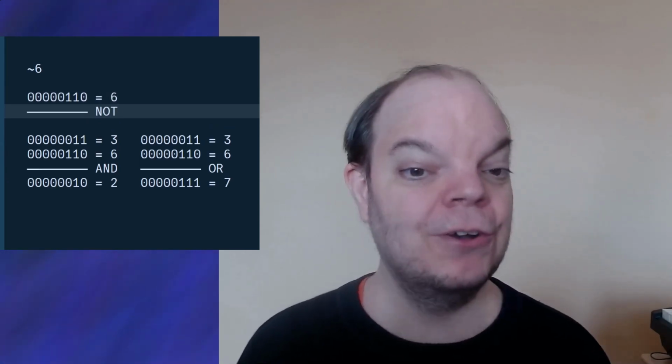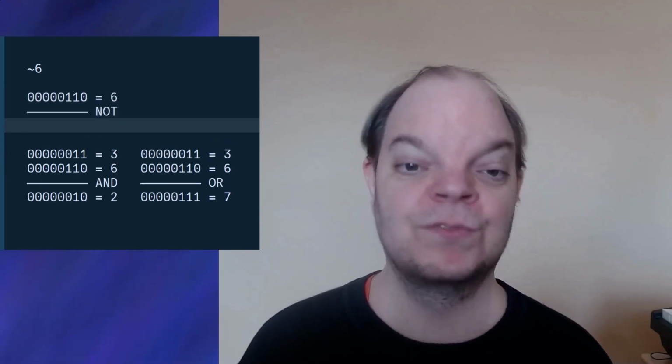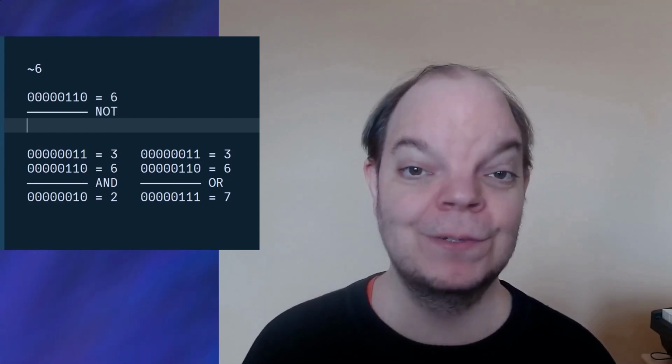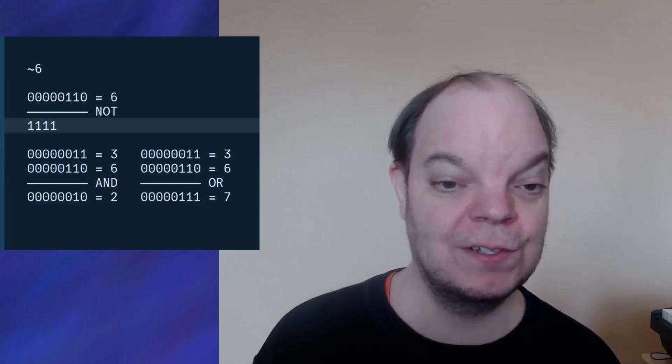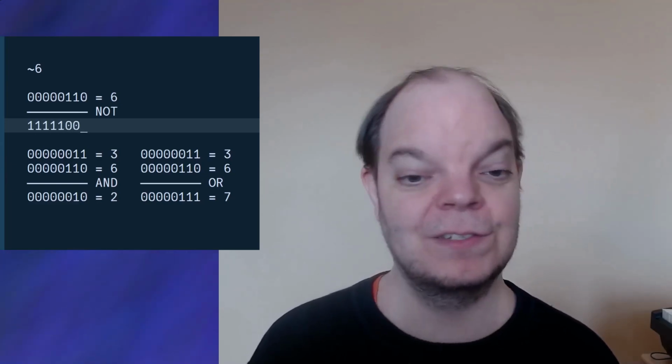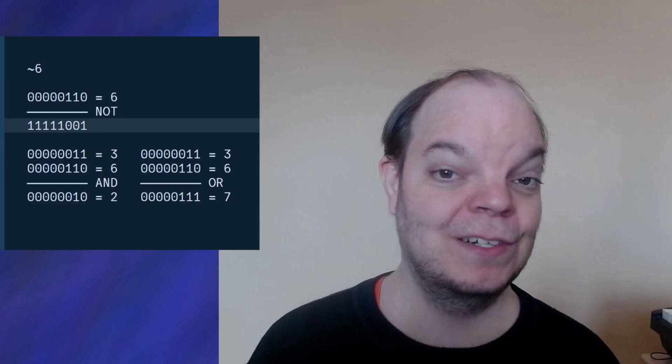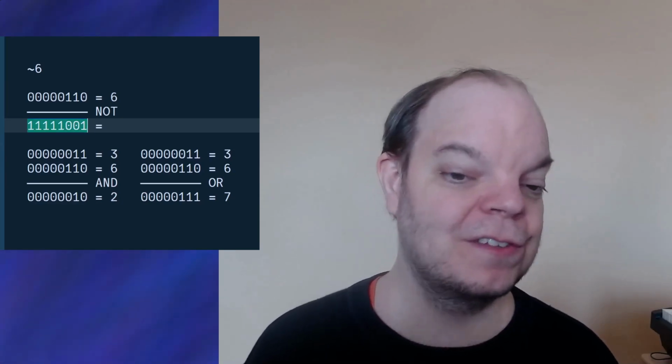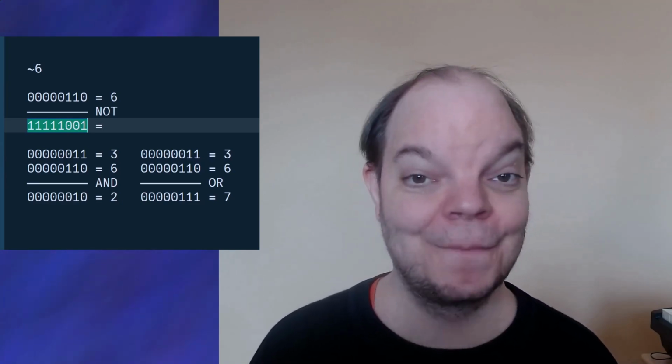Now, the bitwise NOT of a number is 1 whenever the input is 0, and 0 whenever it's 1. So it's the opposite. So every 0 turns into a 1, and every 1 turns into a 0. So you end up with this result. If you were to convert this from binary, you'd get a relatively large number. In this case, you would get 249.